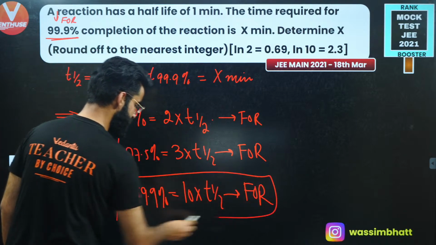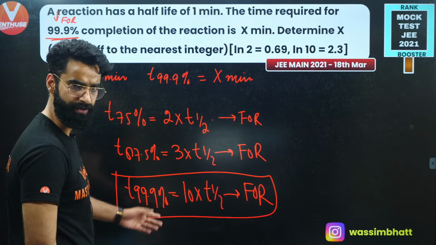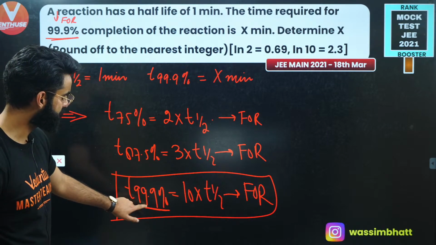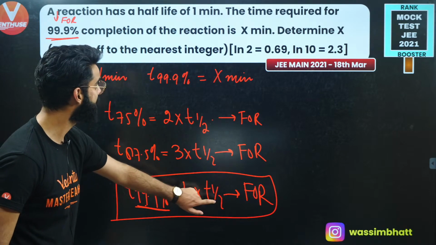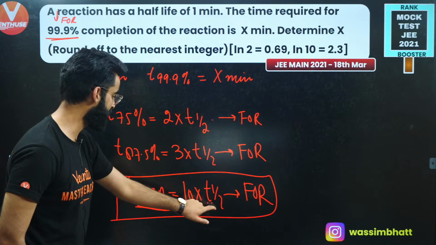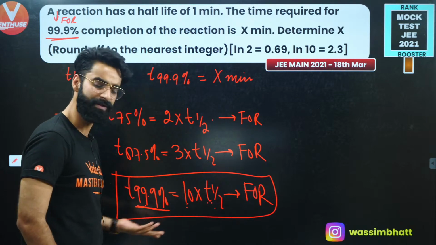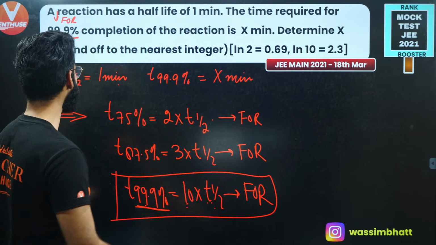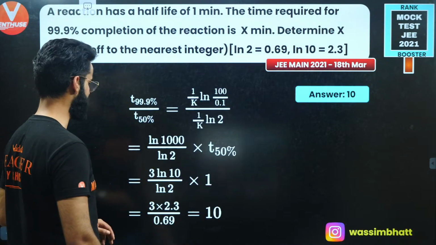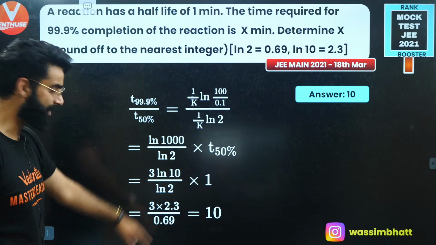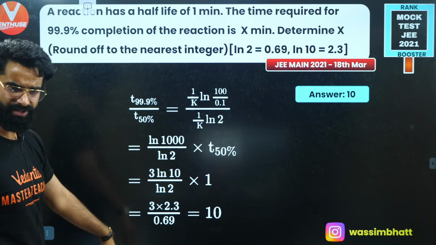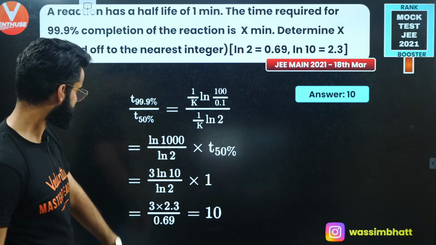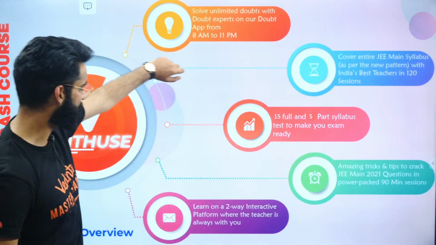I'm going to use this result over here. Well, time taken to complete 99.9% of the reaction is 10 multiplied by T half. T half is given to me as 1 minute, so 1 multiplied by 10 comes out to be 10 minutes. So simple, time taken to complete 99.9% of the reaction is going to be 10 minutes. So 10 minutes is going to be the answer of this question. Or you can use the direct result, you can use the general procedure, you'll be again getting the value as 10 minutes, right? I'm sure you'd have enjoyed this session, and with this I'll take a leave.